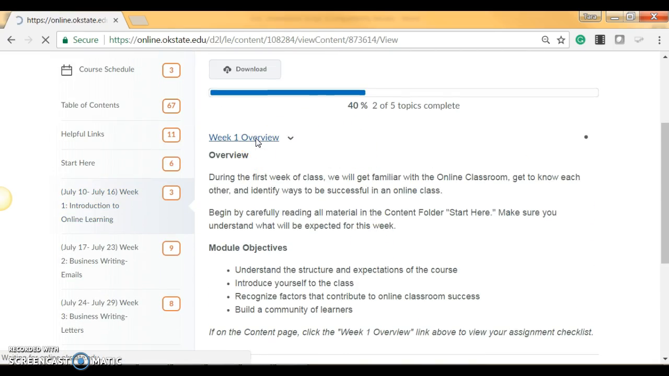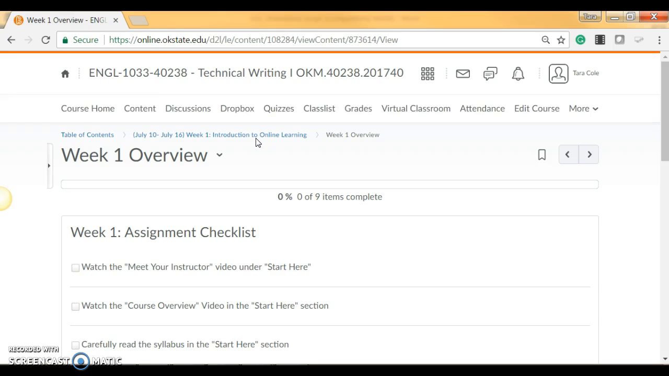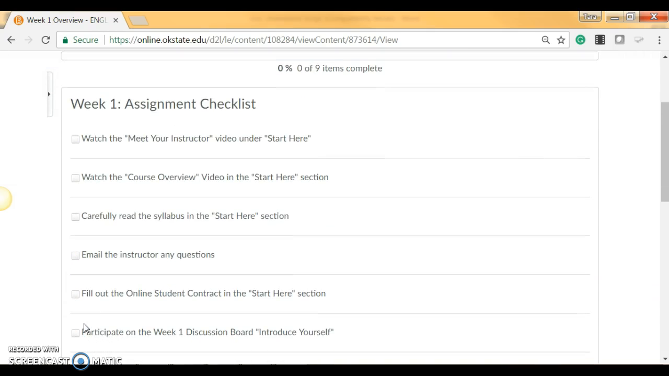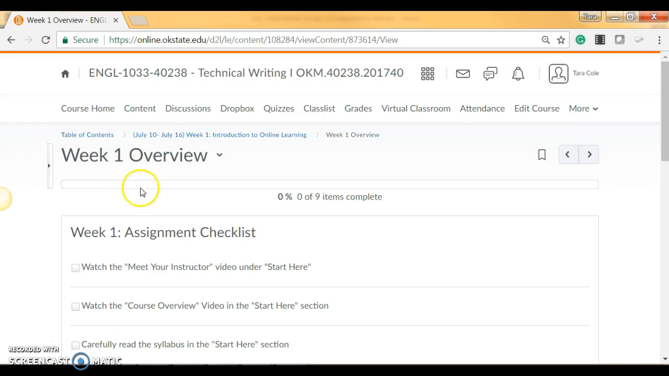You can find a complete checklist for each week's assignments here. As you finish your assignments, use these boxes to keep track of your progress throughout the week. The bar across the top tells you how much more of the week's work you have left to finish.